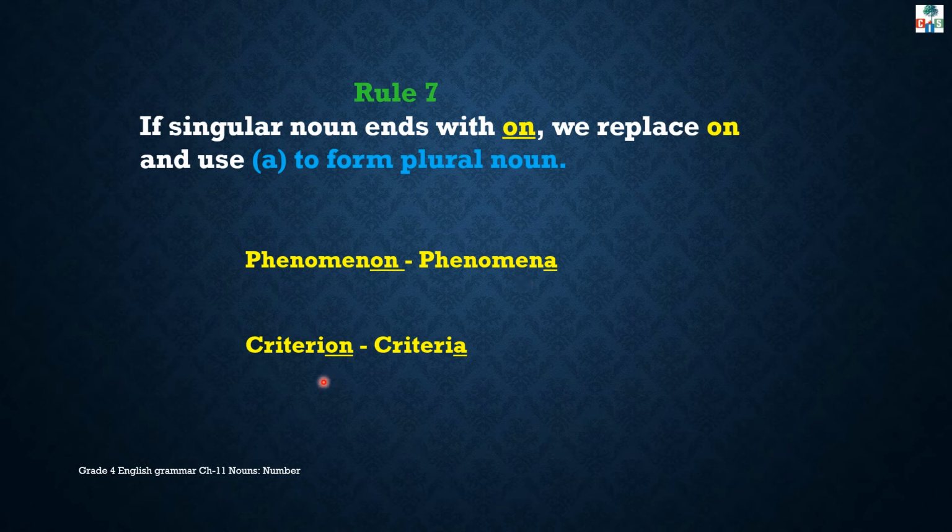Next is criterion. Criterion means a standard by which you judge, decide about, or deal with something. So this noun also ends with on, and for nouns which end with on, we will replace on with a to make the plural form. Criterion, criteria. Okay.